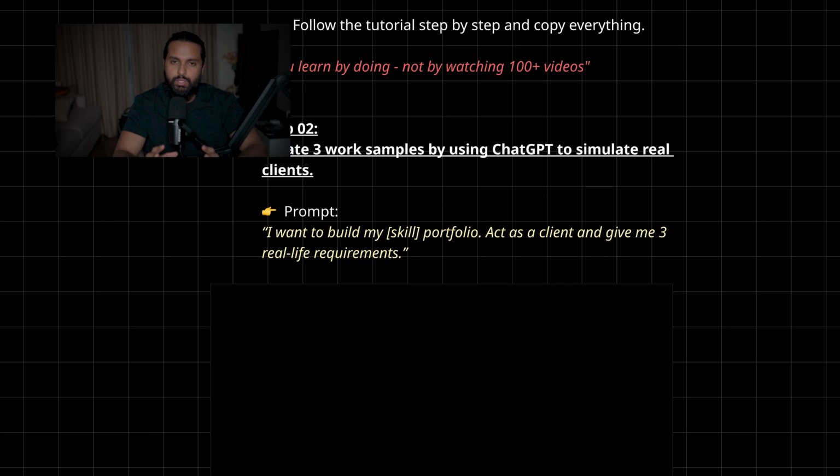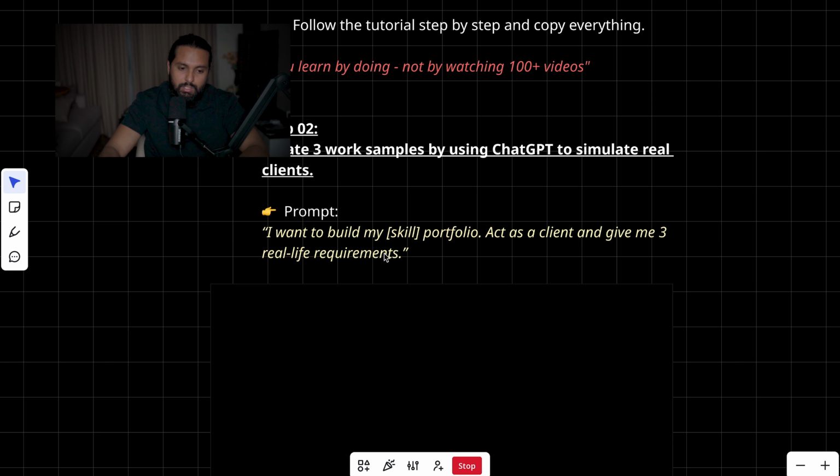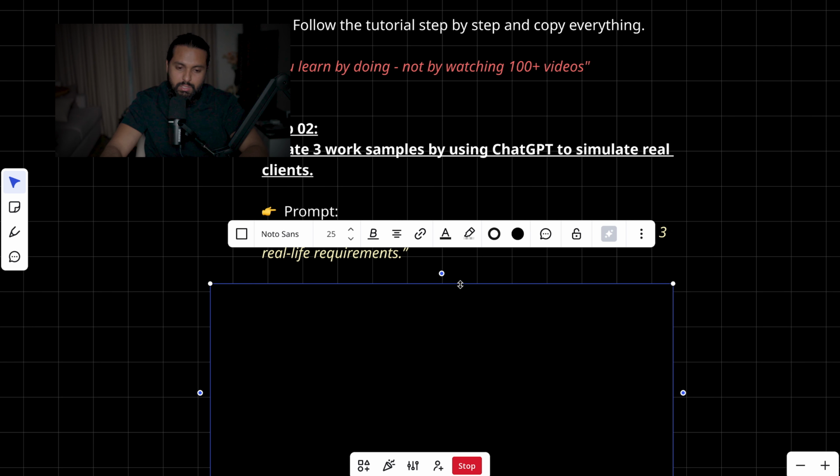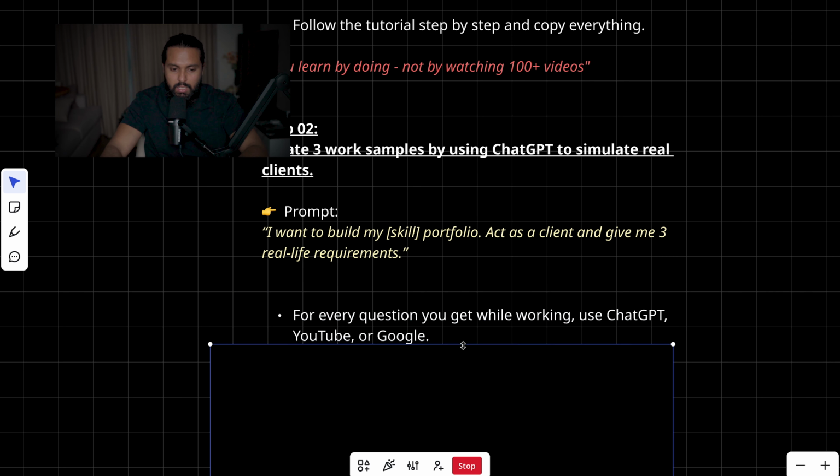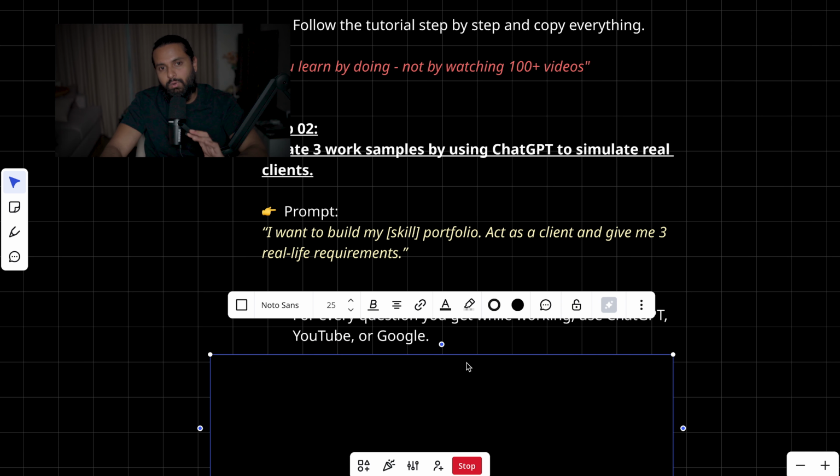Because you have already created 2 portfolio samples by following YouTube tutorials, you now have kind of an idea about how this tool works, and it's much easier for you to now create something on your own. So once you receive these requirements from ChatGPT, try to create 3 portfolio samples by yourself.